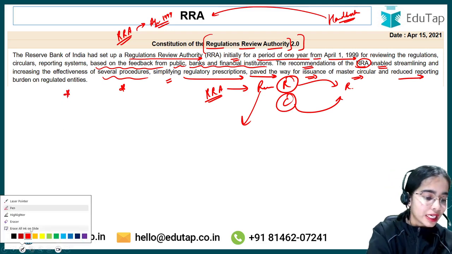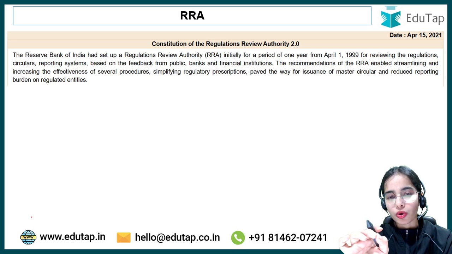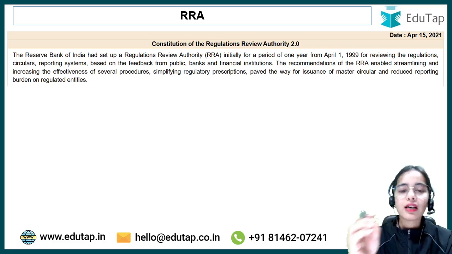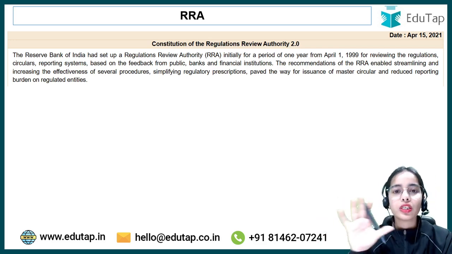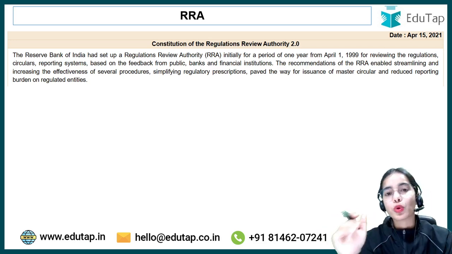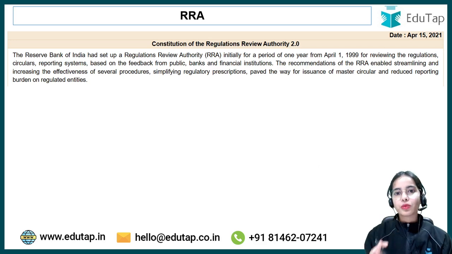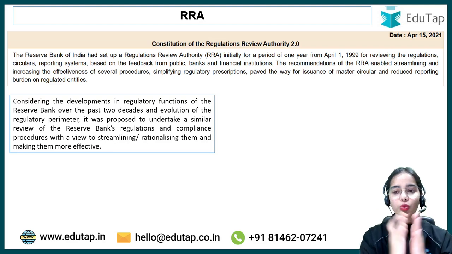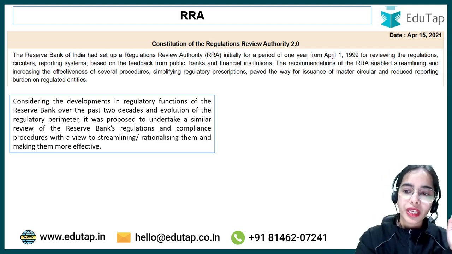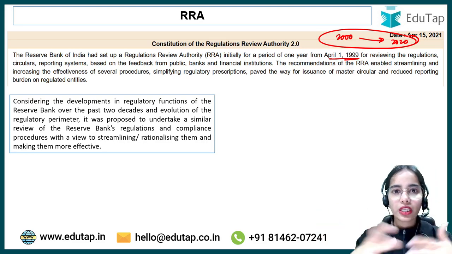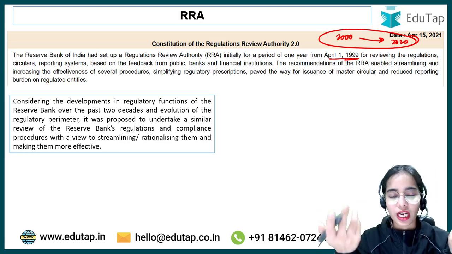So you can understand that the RRA was a very important authority set up by the Reserve Bank of India, because it actually advised the RBI to smoothen the processes, to make the processes and the regulations more effective, okay, and reduce the burden of compliance on the regulated entities. Now this was established for a 1 year period in 1999. So from 2000 to 2020, for 2 decades, okay, there was no Regulations Review Authority that was made.